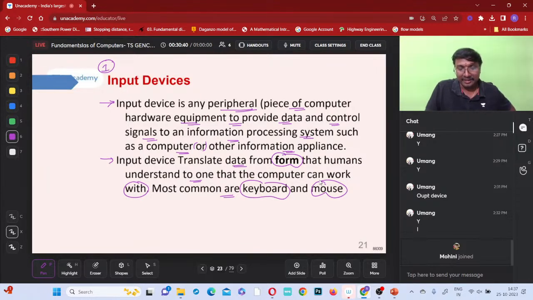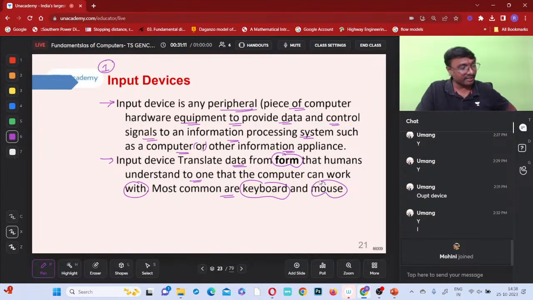But do you guarantee that the computer will understand the same format, or the computer cannot understand the same format? The computer cannot understand the same format, no? The computer will understand a different format, right? So what do you need to do? This input device will convert the data from the format which humans can understand to the format which the computer can understand, right? Got it now? Is it clear now?